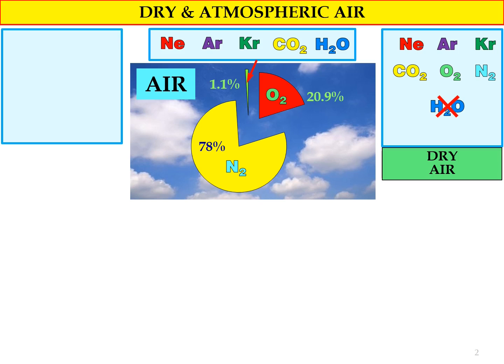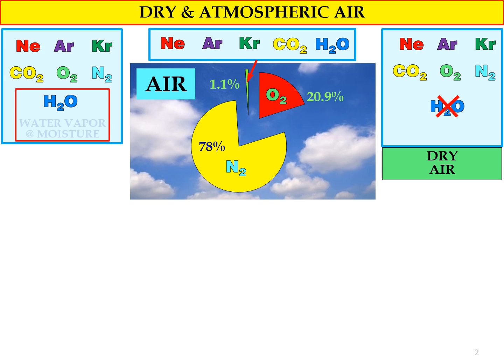However, the air that consists of a number of gases such as neon, argon, krypton, carbon dioxide, oxygen, and also nitrogen with water vapor, H2O, or sometimes we call it moisture content, we call atmospheric air.